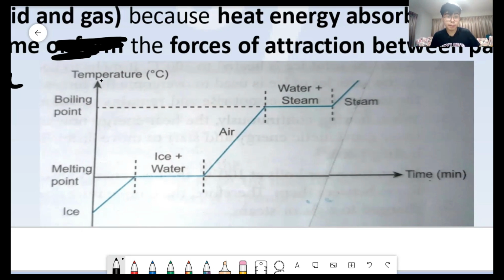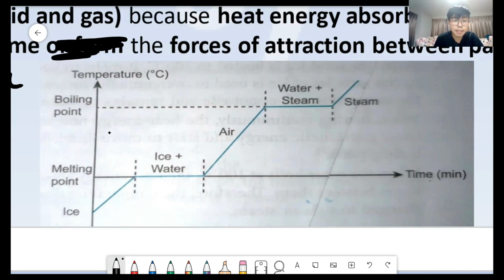Melting point, boiling point. All right, so I want you to observe what is happening there. I want you to observe the blue color line. The blue color line is the temperature of the water we are using for the experiment. Observe what happens to the blue color line. Do you see that it is increasing at certain times, and at certain times it is flat? Can you observe that?